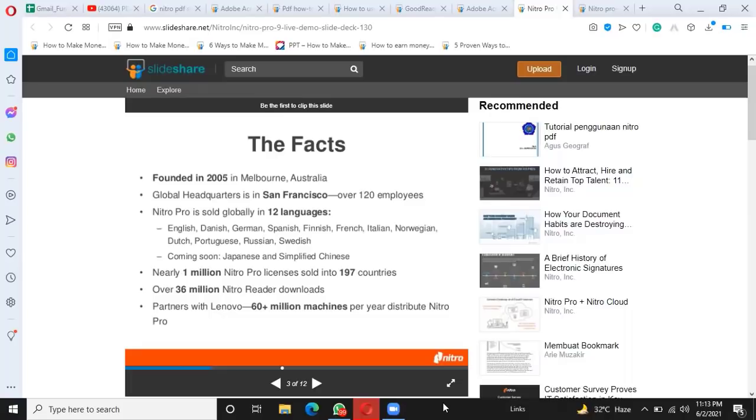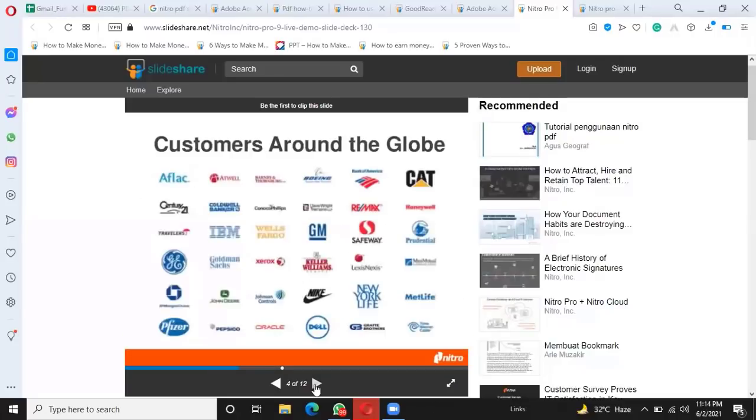And next, there are over 36 million Nitro Reader downloads. So that's a good number. Partners with Lenovo, 60 plus million machines per year distribute Nitro Pro. If we talk about the customers around the globe, it has different customers from IBM and Safeway, Nike, Dell, G3, Cat. You can see here the different number of customers of Nitro.